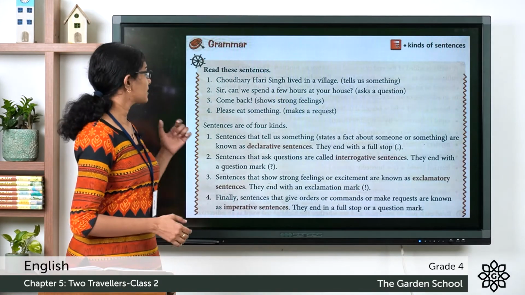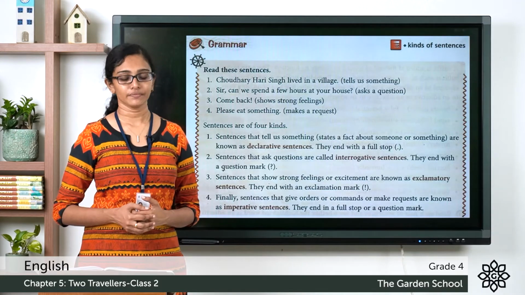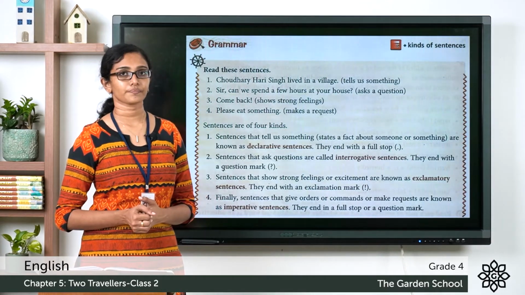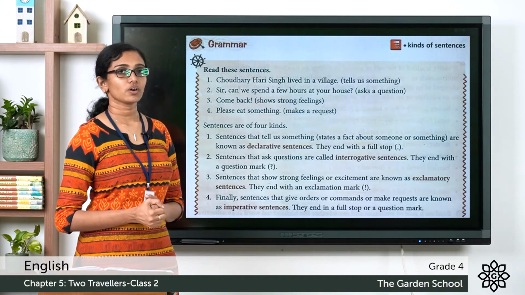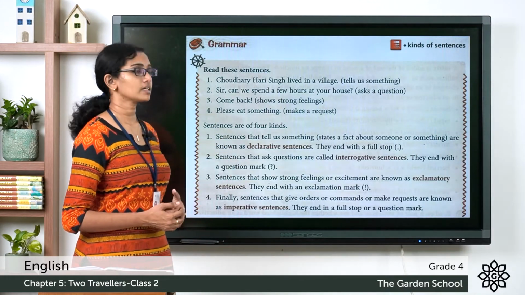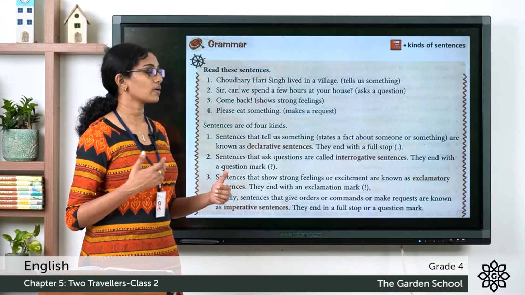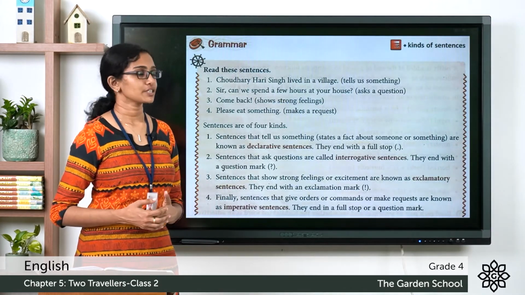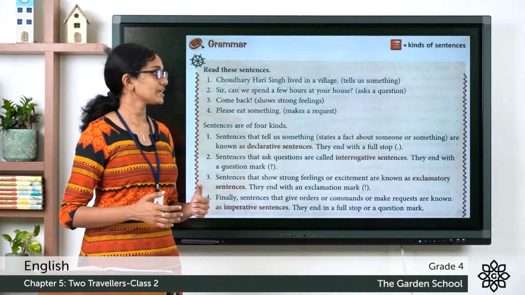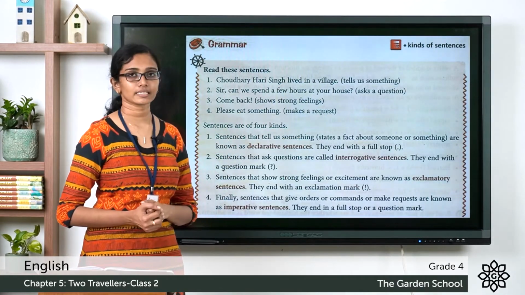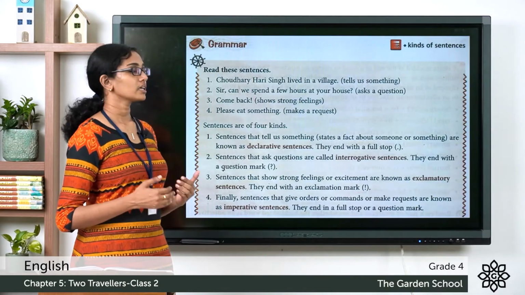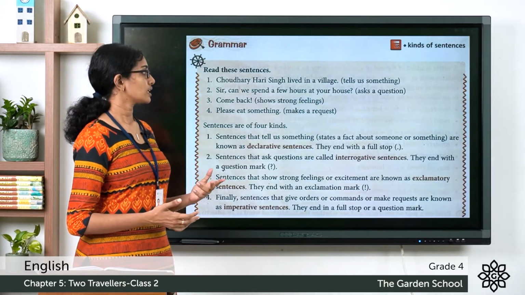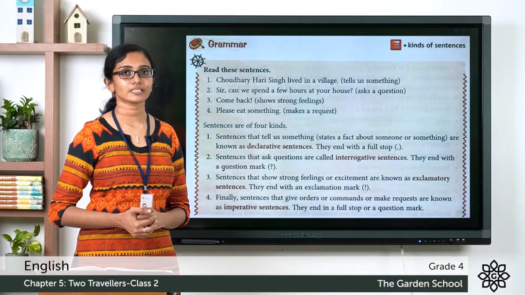The first sentence, Chaudhary Hari Singh lived in a village. And this is a sentence which tells us something. So, such a sentence or sentences that tell us something, like it states a fact or about something or someone, such sentences are known as declarative sentences, and they always end with a full stop, like in this case. Now, the second one, sir, can we spend a few hours at your house? Here, a question is being asked.